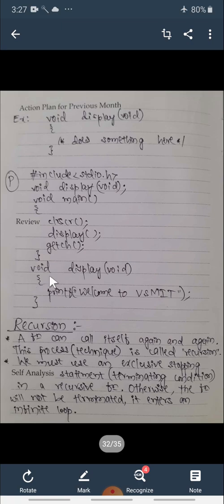Okay, so in the next class we will see a very important topic of the functions concept, that is recursion.